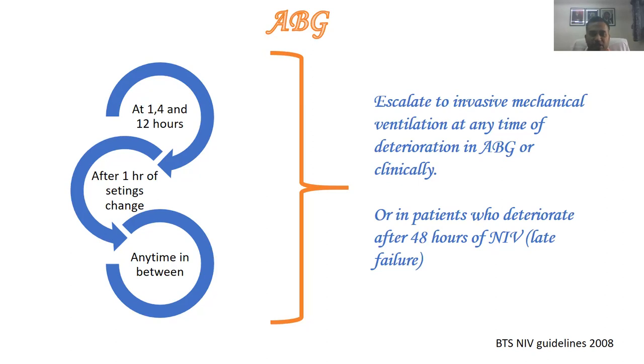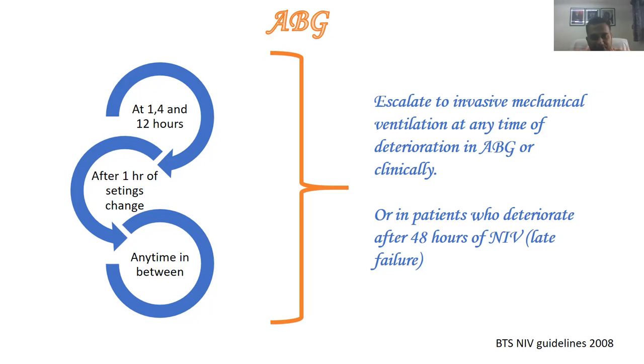Now when do we do an ABG? Before we put the patient on BiPAP, we have done an ABG and we have proven that this patient requires BiPAP for the excessive carbon dioxide or for the hypoxemia, for whatever reason we are going to give him the BiPAP. After starting the BiPAP, we have to do the ABG at 1 hour, 4 hour and 12 hours interval. Or at any point of time when we change the setting, say we are giving 14/6 pressure and we change it to say 18/10. Whenever we change the settings, after 1 hour of changing the settings, we repeat an ABG. And any time in between when we feel that the patient requires it.